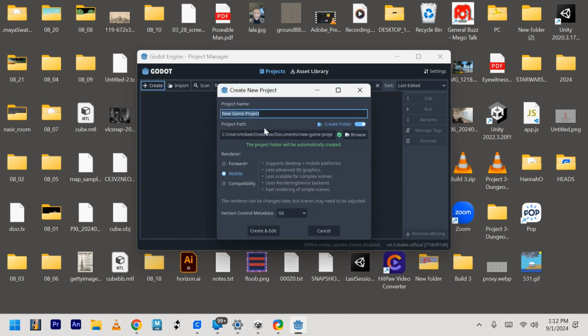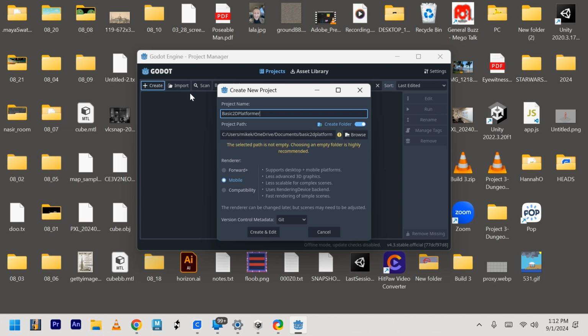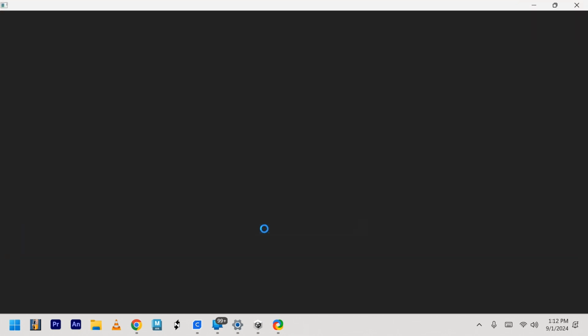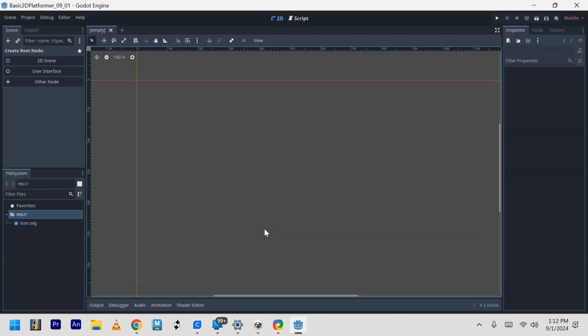I am going to set it to mobile. And again, we'll call it basic 2D platformer, and then the date, right? Okay, and then we'll go ahead and hit create and edit. Give it a moment. And now we're in our software and we can start from there.